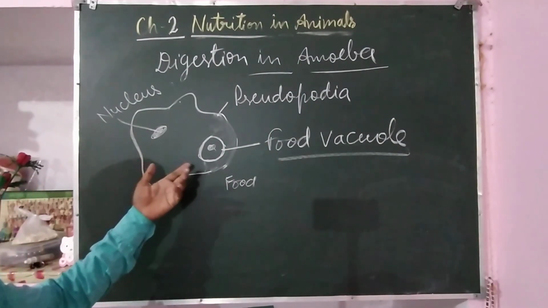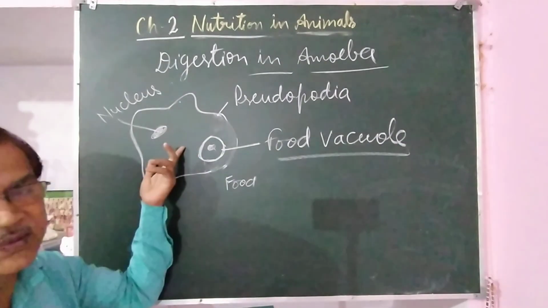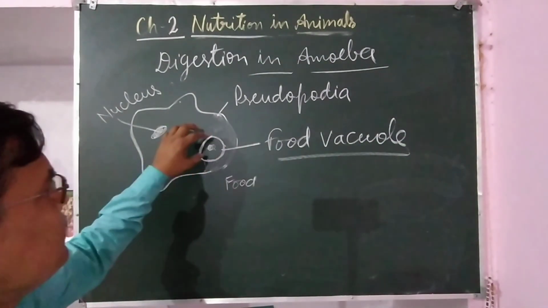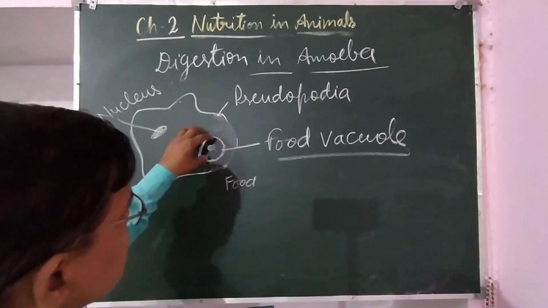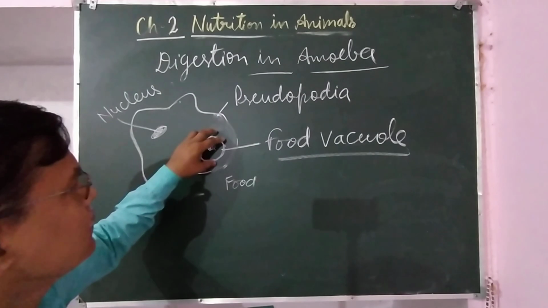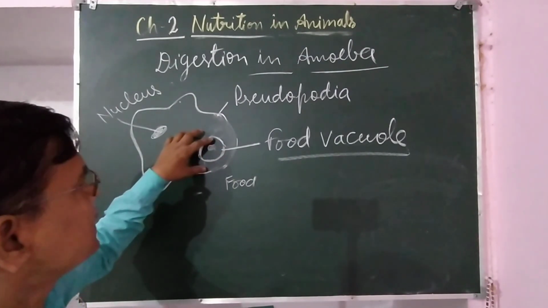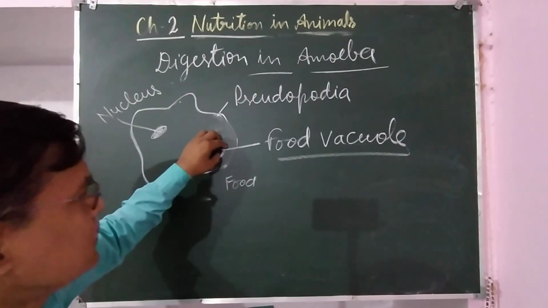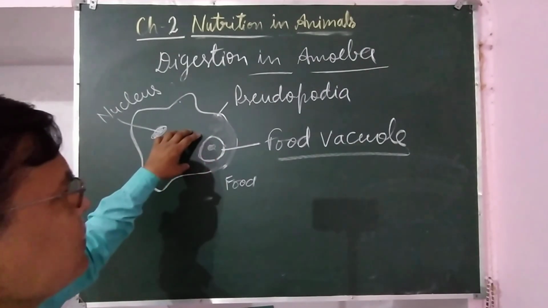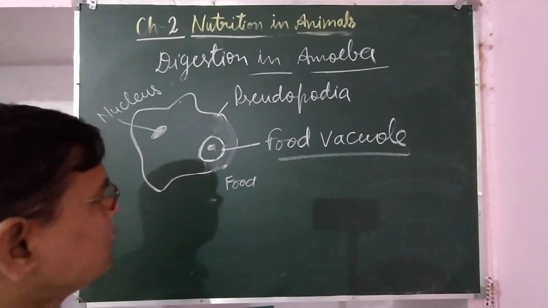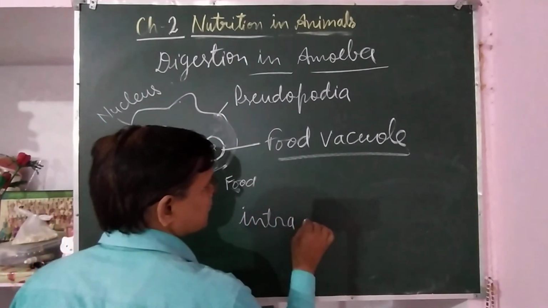Its body is a single cell, and the food is captured in the food vacuole. The food vacuole is also in the same cell. Here in the food vacuole only, digestion of the food takes place. Here digestive enzymes are secreted and digestion takes place, and absorption of nutrients also takes place. The nutrients, whatever components of the food are absorbed, go into the cytoplasm. So here digestion is intracellular. Digestion in amoeba is intracellular.